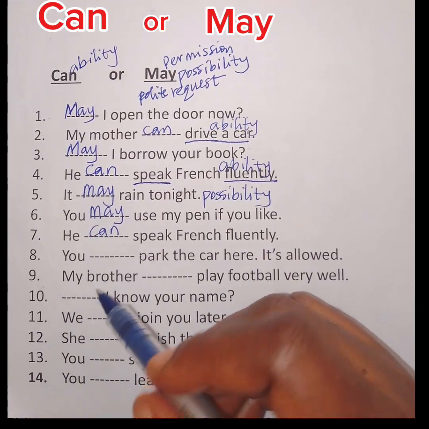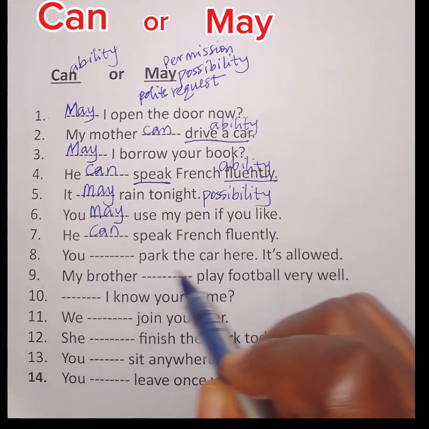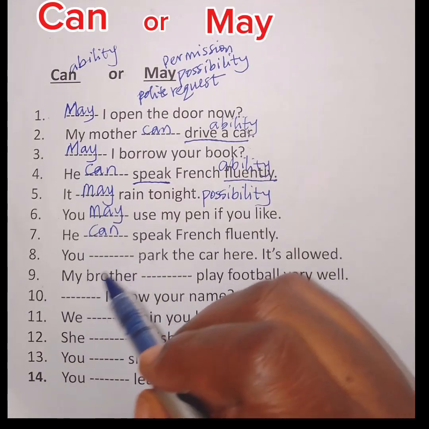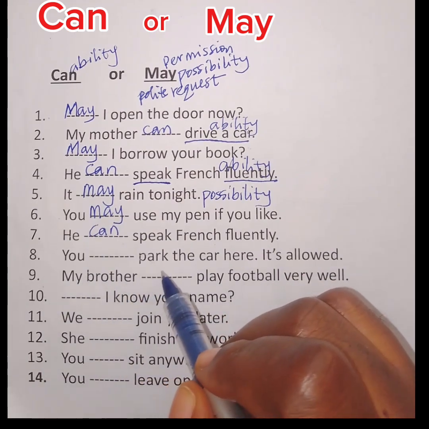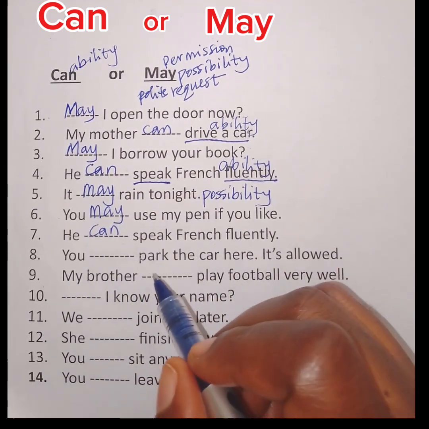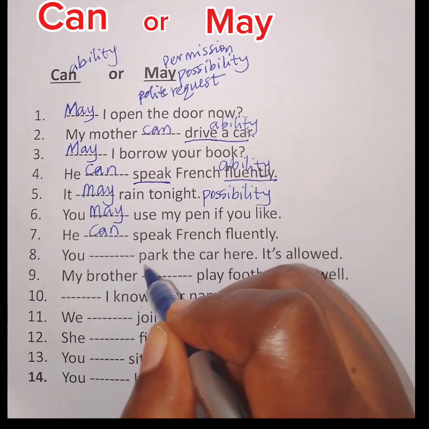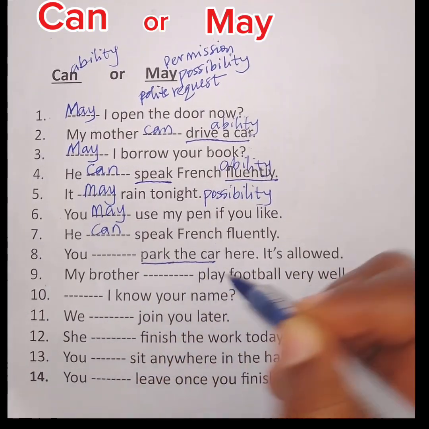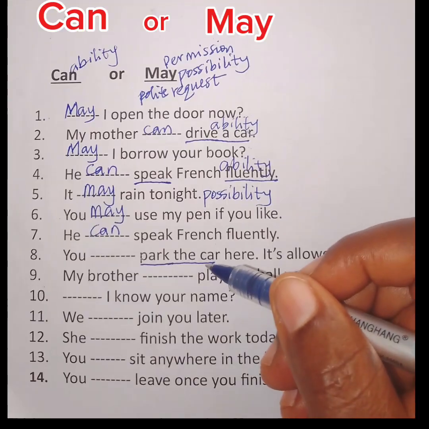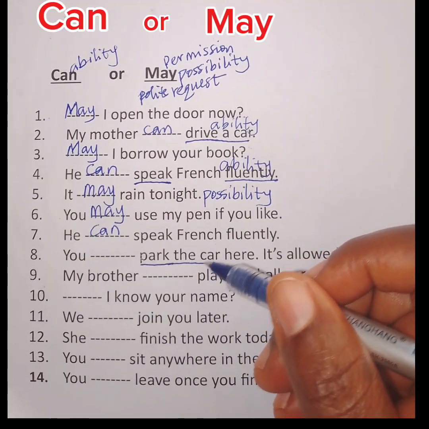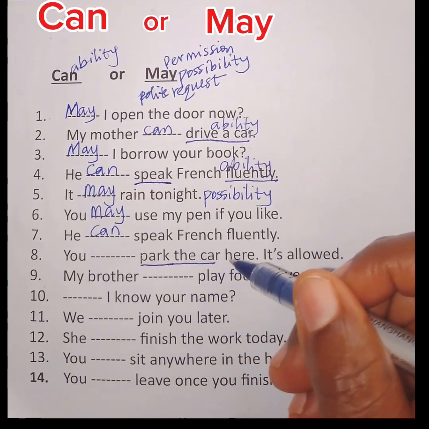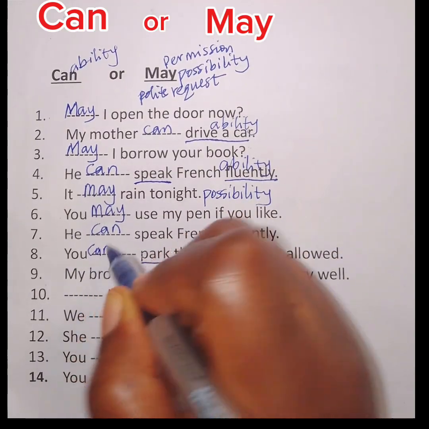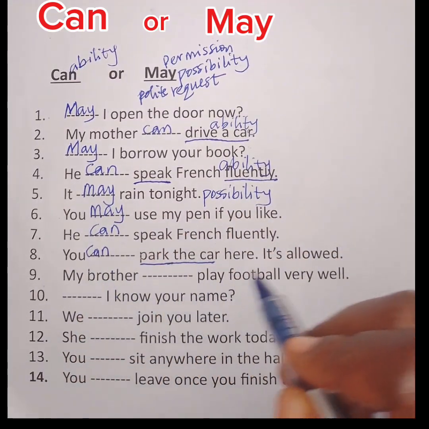Okay? 8. You blank park the car here. It's allowed. Now, this one is somehow technical. The reason is because the word park or park the car requires ability to do so. Okay, and since it requires ability to do so, we use can. You can park the car here.